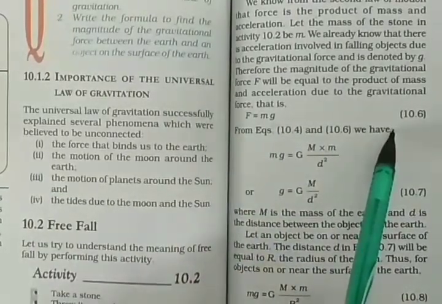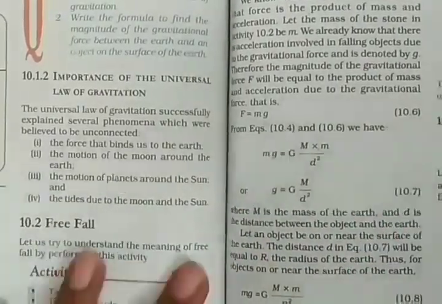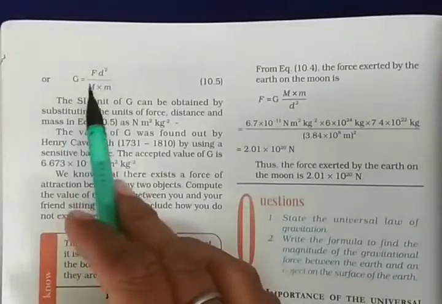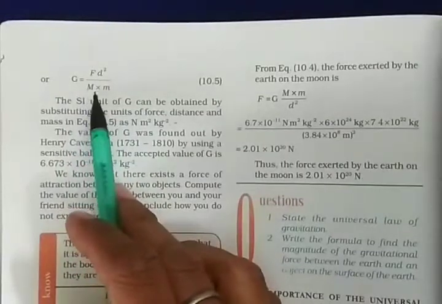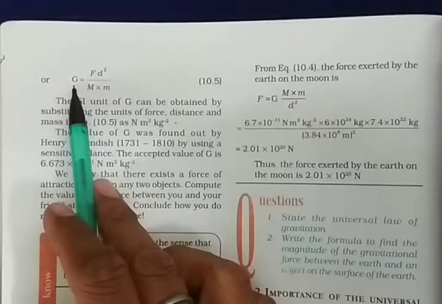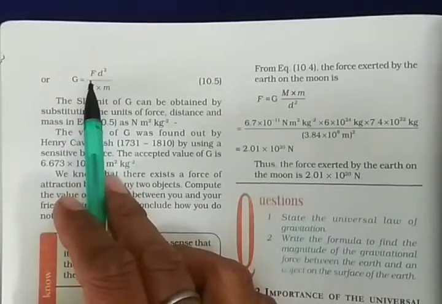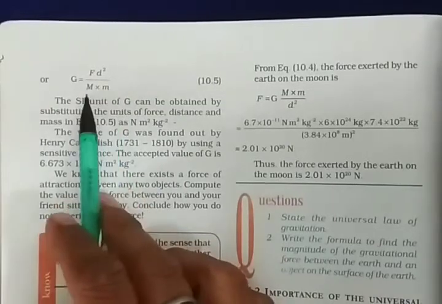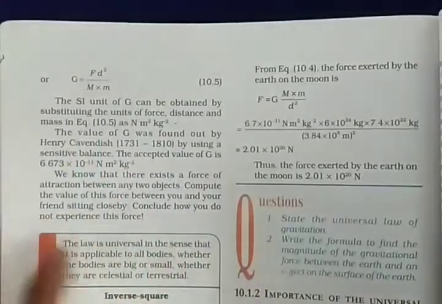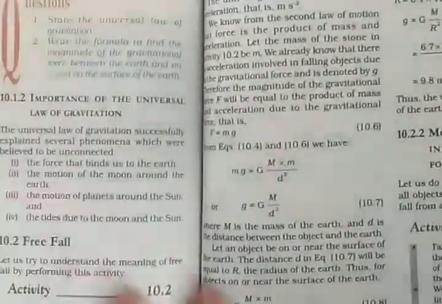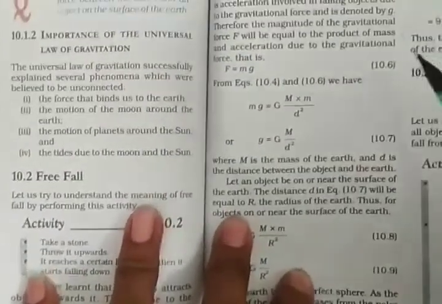Okay, now we will see equation 10.5: F equal to G M m divided by d square. Here G is the constant of proportionality, F is the force acting on it, d is the distance, and m is the mass of the object.